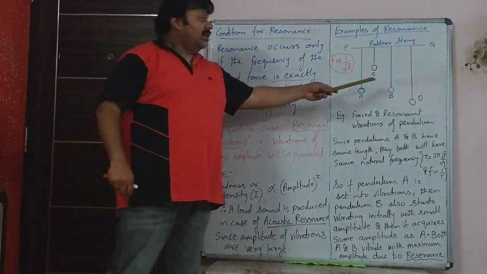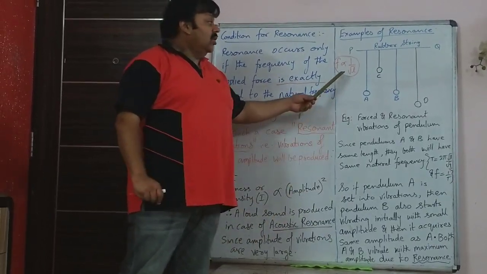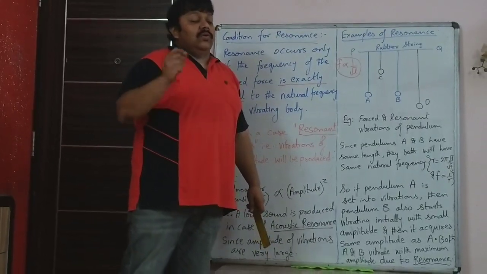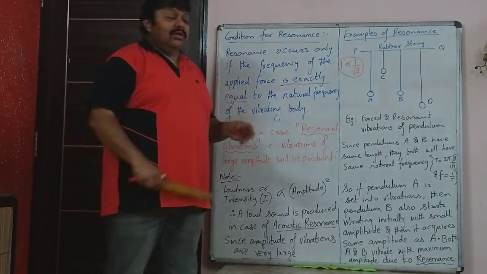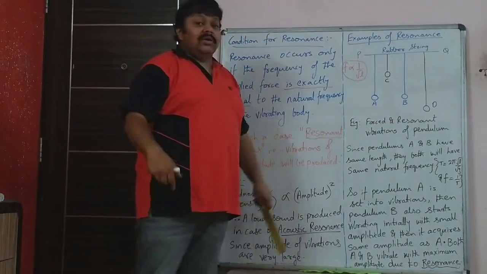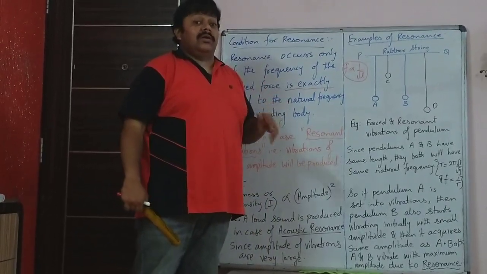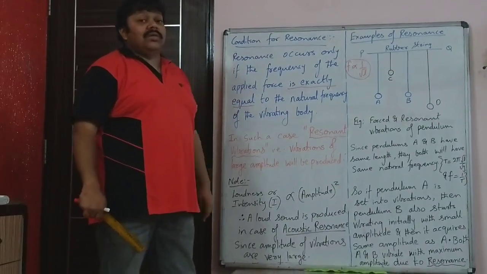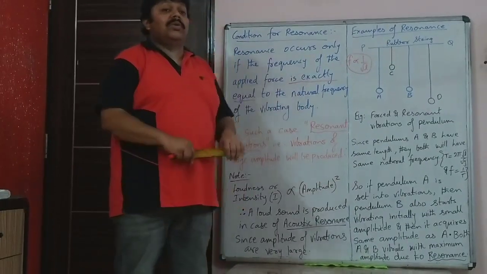So both A and B have the same length, so both A and B will have the same natural frequency. You had learned that factors affecting natural frequency are shape and size. Here it is the length. You are not bothered about the size or the mass of the pendulum, because last year you learned it is not a factor that affects the frequency or time period of the simple pendulum.